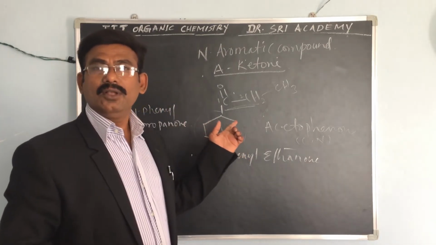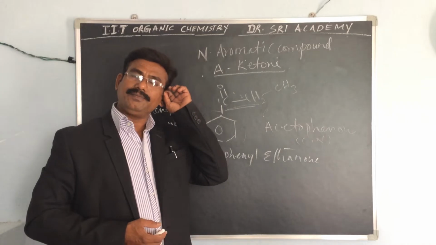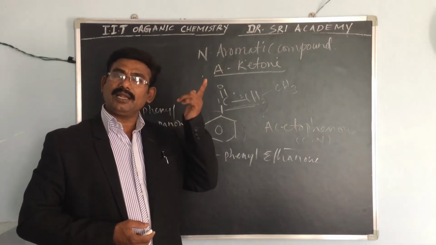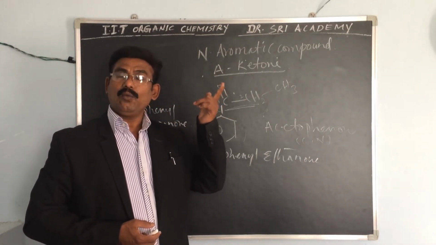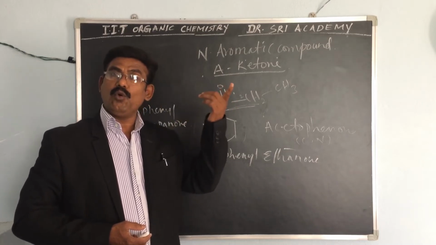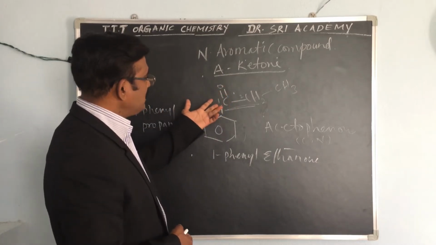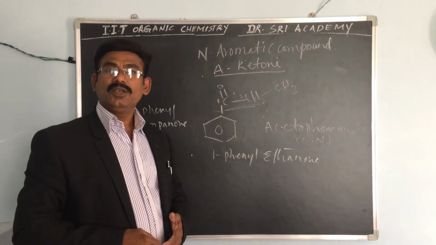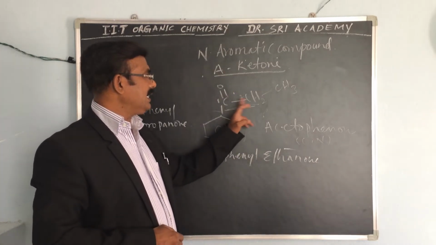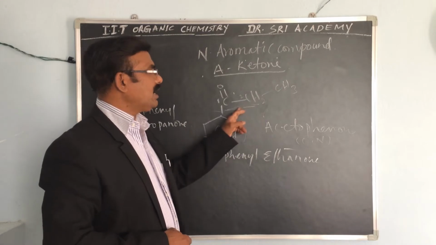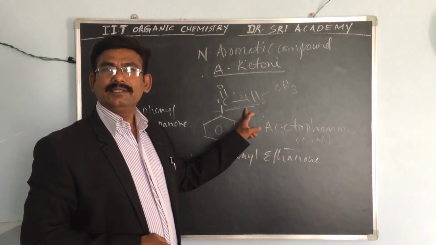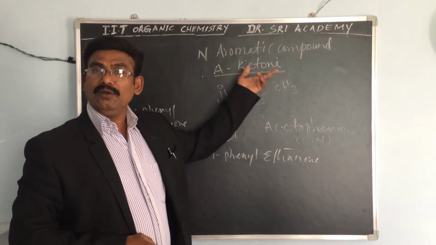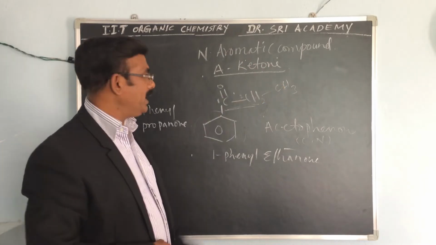Or there is another name also. The position containing the one is on the 1 position. This is ethane, two carbons are there. If three carbons are there, propane. So simply propane-1-one.